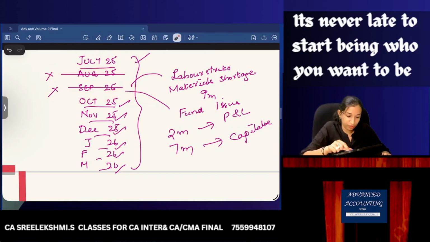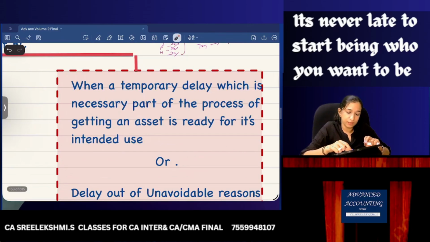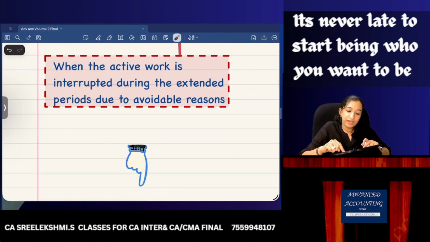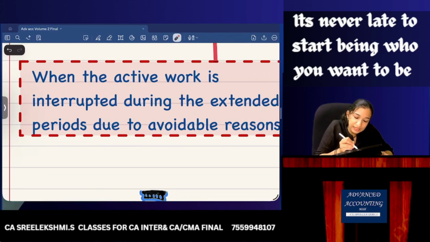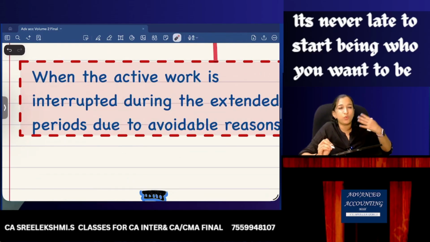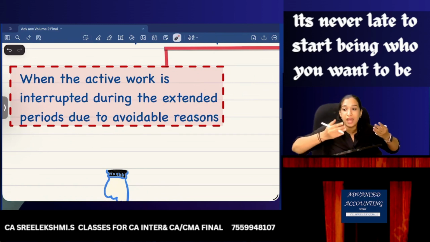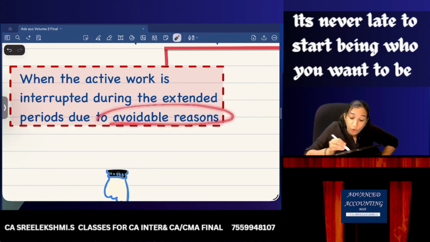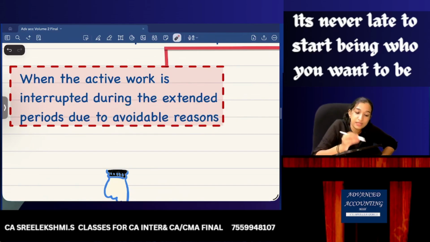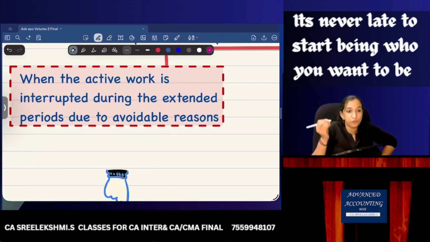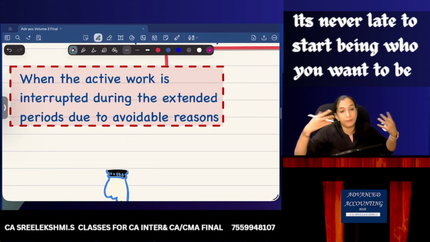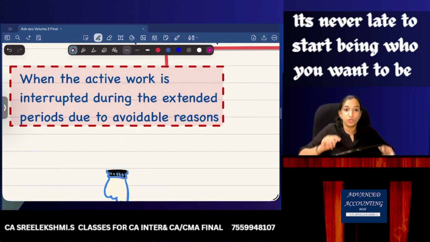Explain once more? Yes, listen. When active work is interrupted during the extended period, work started and then interrupted due to avoidable reasons. These avoidable reasons are what I was listing: labor strike, fund issues, or material shortage. Avoidable reasons means you could have avoided it.